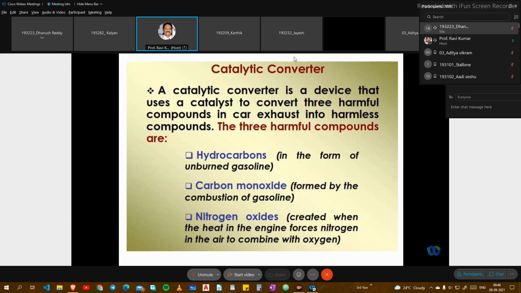You know that unburned hydrocarbons will be there, and a few carbon deposits will be in the liners, and a few hydrocarbons are coming out from the exhaust. Carbon monoxide is also very dangerous and is formed by the combustion of gasoline. These three come only from combustion. Nitrogen oxide is created when the heat in the engine forces nitrogen in the air to combine with oxygen. This is created when the heat in the engine forces nitrogen in the air to combine with the oxygen.